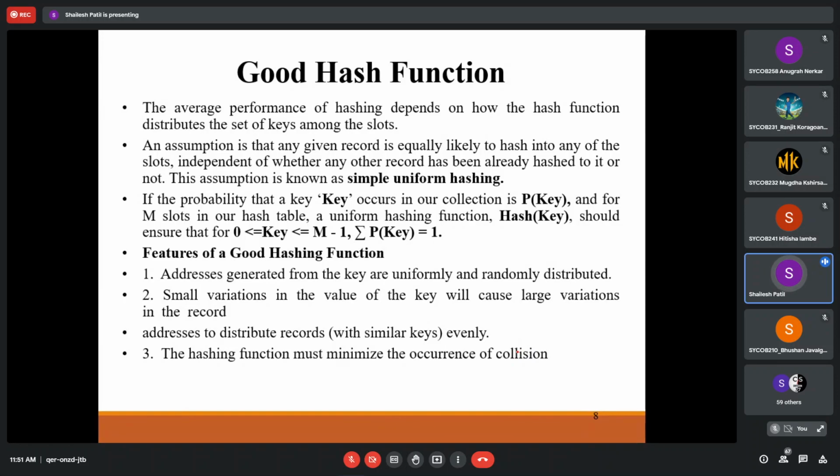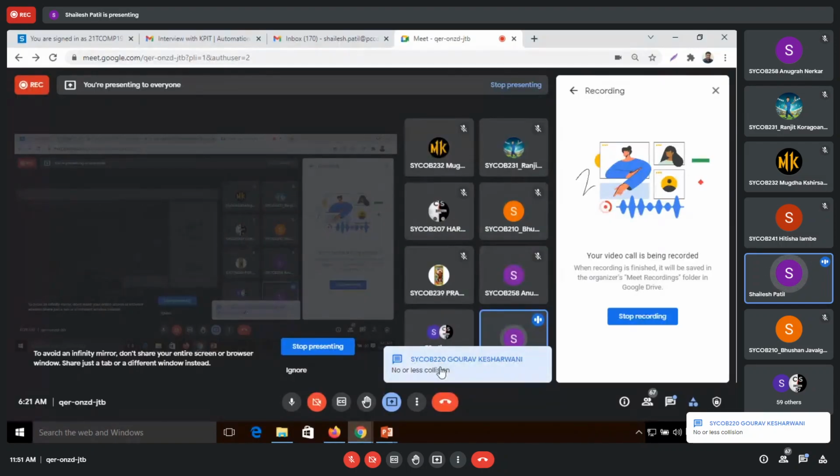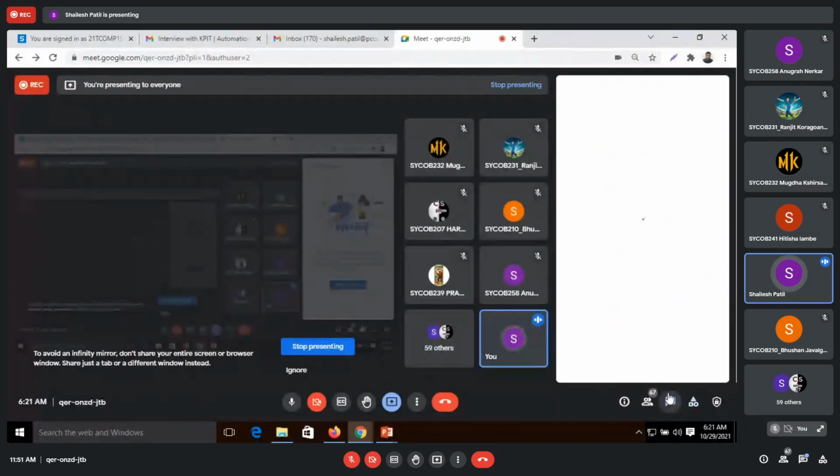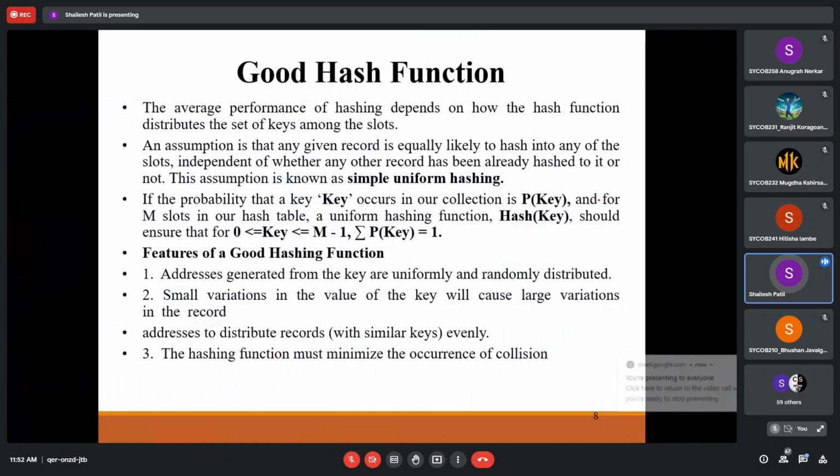How can we say the hash function is a good one? Okay, that is near to the answer. Any other answer? Someone posted: no or less collision is correct. So the same we can say, it should have no or less collisions.